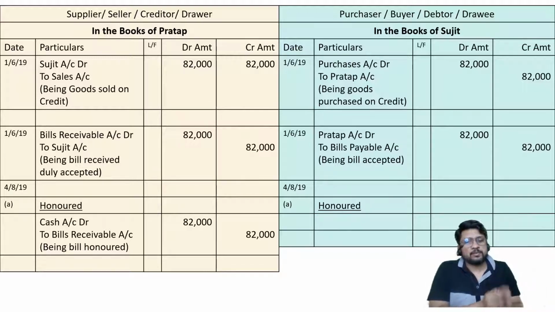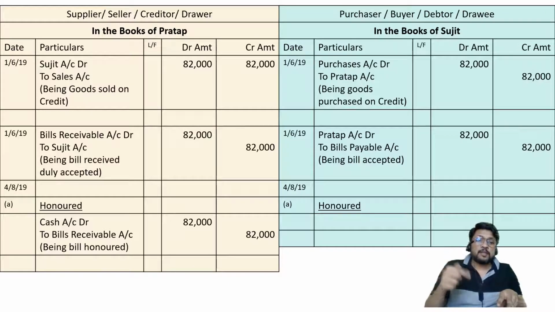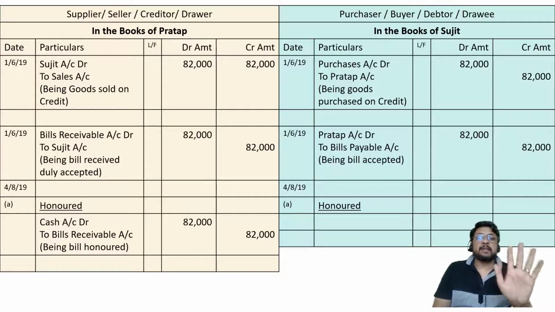Sujit is sitting in his own chair. Sujit is welcoming Pratap. Hi Pratap, very good, you are my good friend, come on, sit on the chair. And then suddenly the banker also came in. So now at the same time in Sujit's cabin, two people are sitting. One is Mr. Pratap, from whom Sujit had purchased goods in the past on 1st of June, to whom Sujit has given a written proof that the money is payable to Pratap. But now in front of him two people are sitting, number one Pratap and number two Pratap's banker. Pratap is sitting, but Pratap's banker is saying that I am carrying the bill.